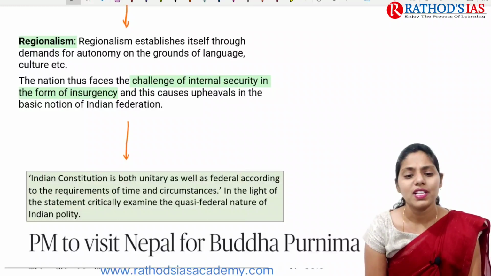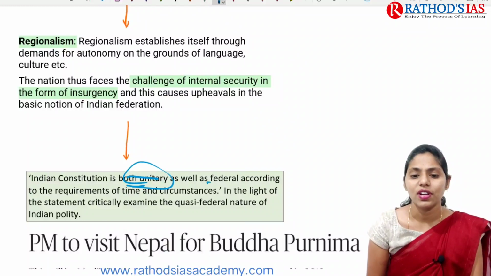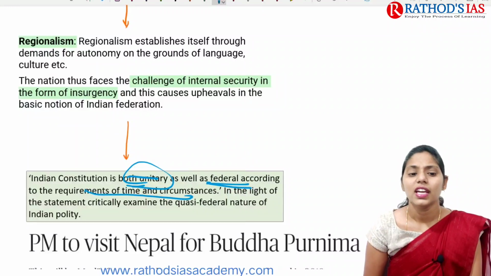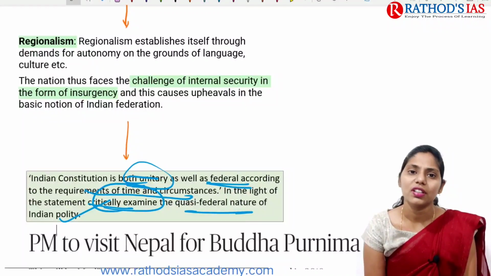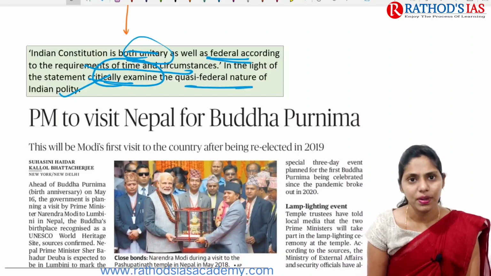So I want to give you one mains question here: Indian Constitution is both unitary as well as federal according to the requirements of time and circumstances. In the light of the statement, critically examine the quasi-federal nature of Indian polity. So try to write an answer for this question. Okay, and now let us try to see the next topic.